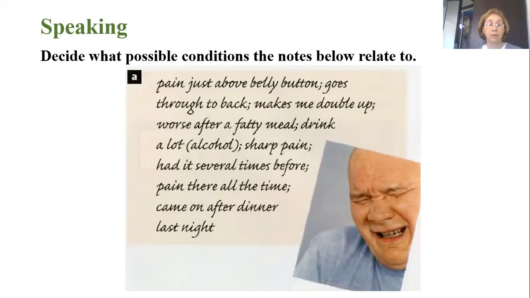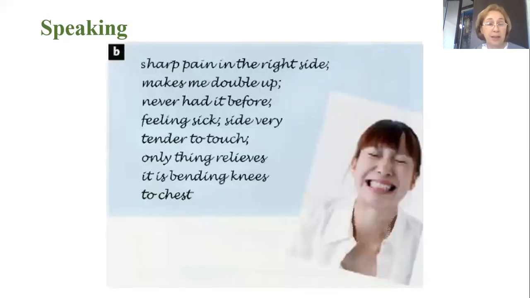Okay. Or are any other conditions also possible? Well, and the second condition, let us listen to Noor, please. Read it.